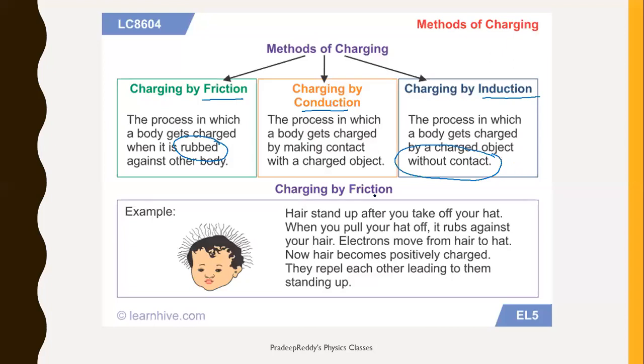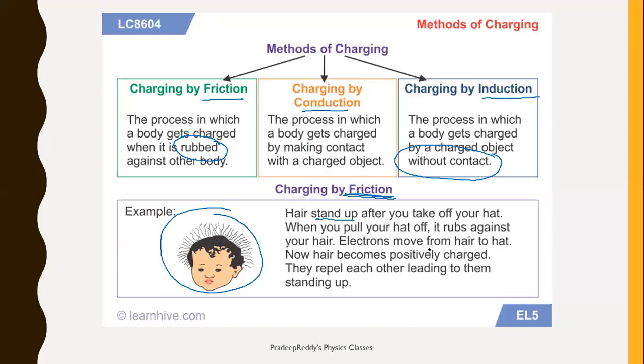And one simple example is charging by friction. As you could observe, when you get electrified, like when you rub your hand on a plastic chair, the hair stands up and gets attracted towards the plastic chair. Just like in this figure. So hair stands up after you take off your hat. What is actually happening in this case?